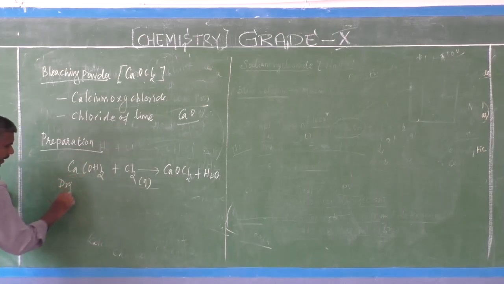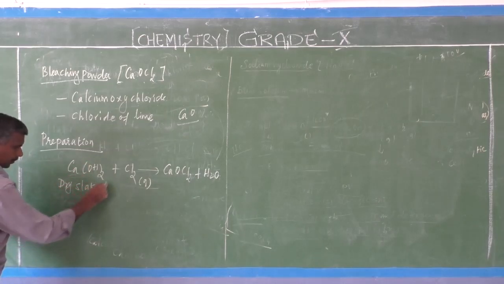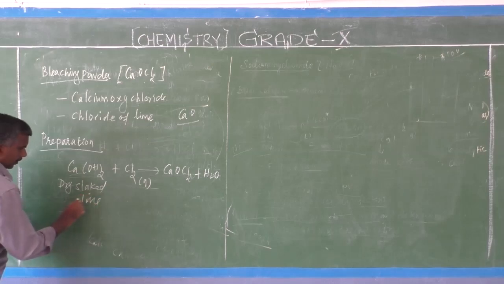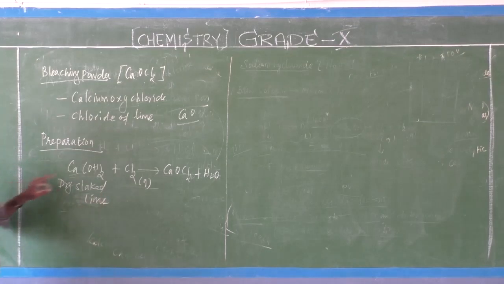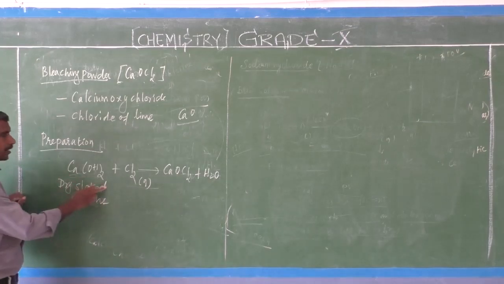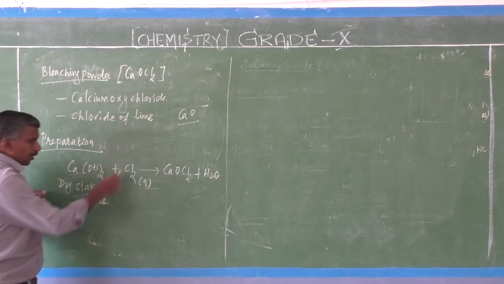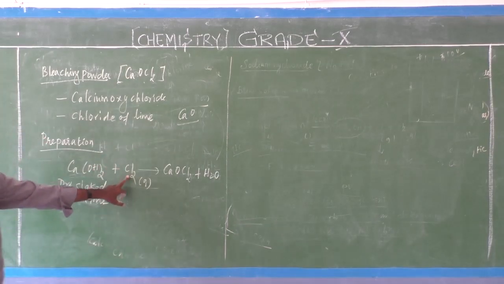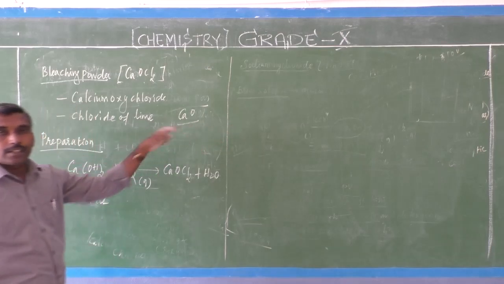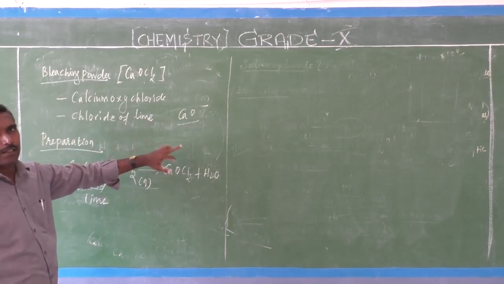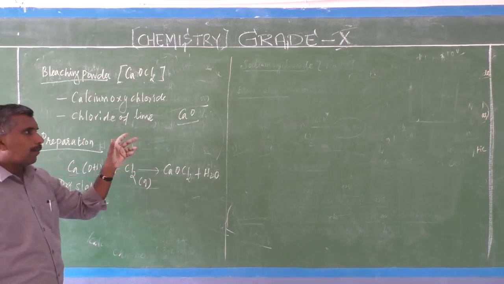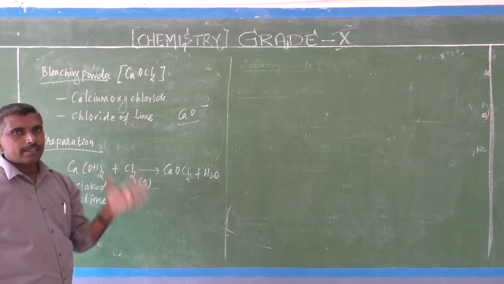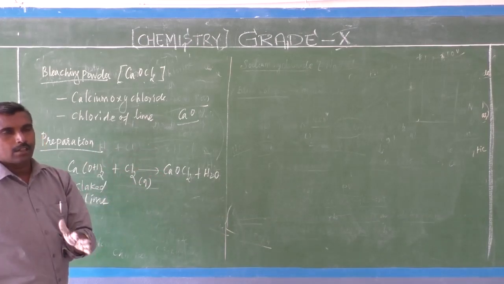This is dry slaked lime, calcium hydroxide. You pass chlorine gas over it. This chlorine is prepared by the electrolysis of brine solution, sodium chloride. The main product is sodium hydroxide, and the side products are chlorine and hydrogen.